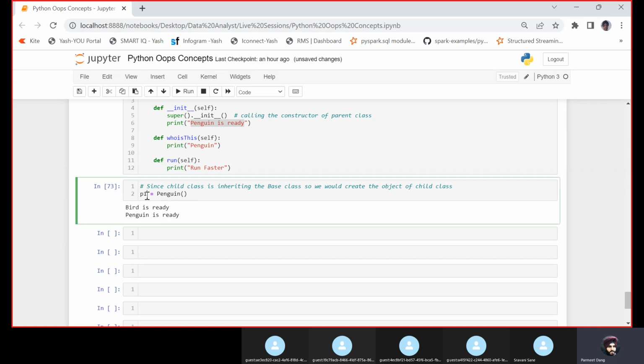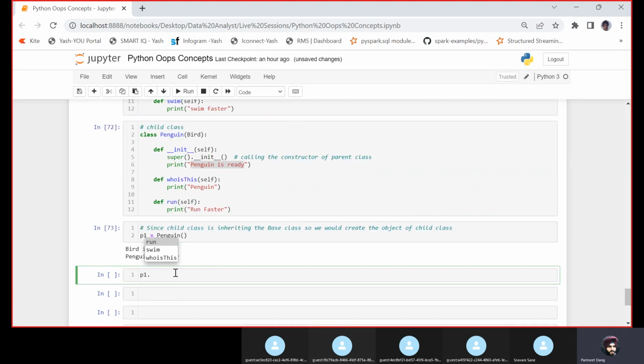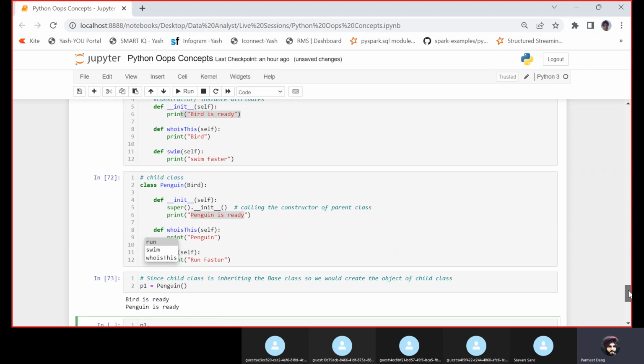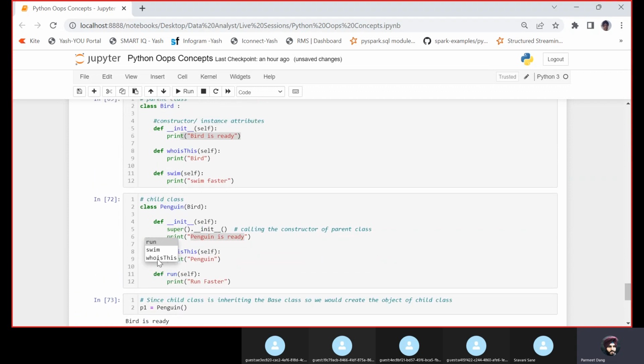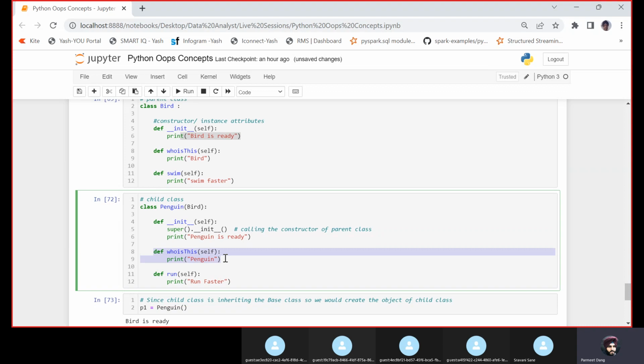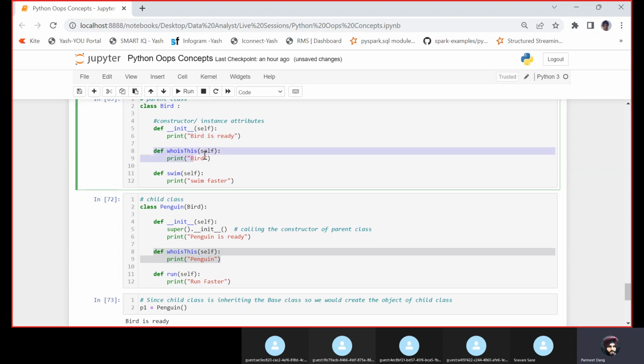Okay, so that's where we have created the object of the child class. Now let us see p1 dot. See, I can access run, which is the function here. I can access swim, which is the function of the base class. So see, the base class has who_is_this. Now the question is on who_is_this. If you notice, this function name and this function name are the same.